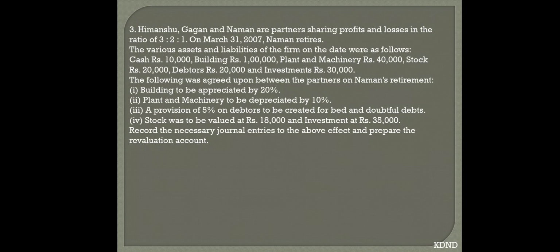The following was agreed upon between the partners on Naman's retirement. Building is to be appreciated by 20%, plant and machinery is to be depreciated by 10%, provision of 5% on debtors to be created for bad and doubtful debts. Stock was to be valued at 18,000 and investment at 35,000.